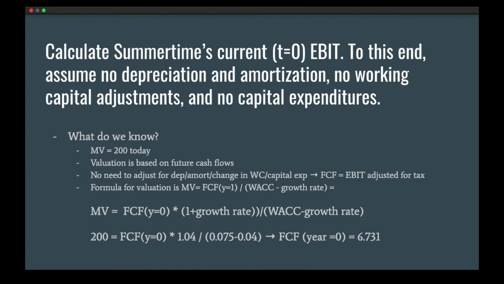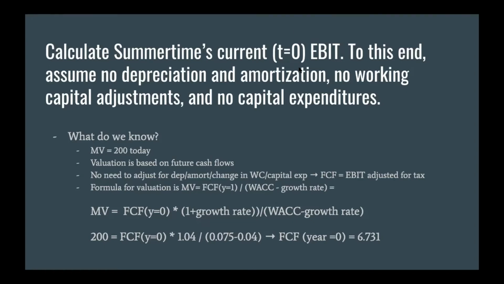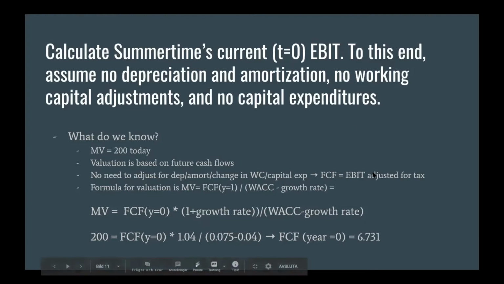However, in the question they are not looking for the free cash flow, but they are looking for the EBIT. And as we stated before, the free cash flow is equal to the EBIT adjusted for the tax. So that is the last step that we need to do.